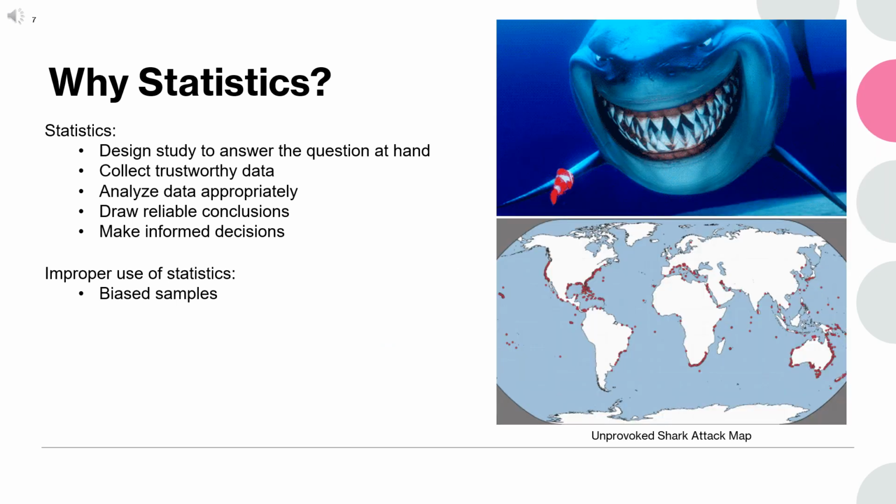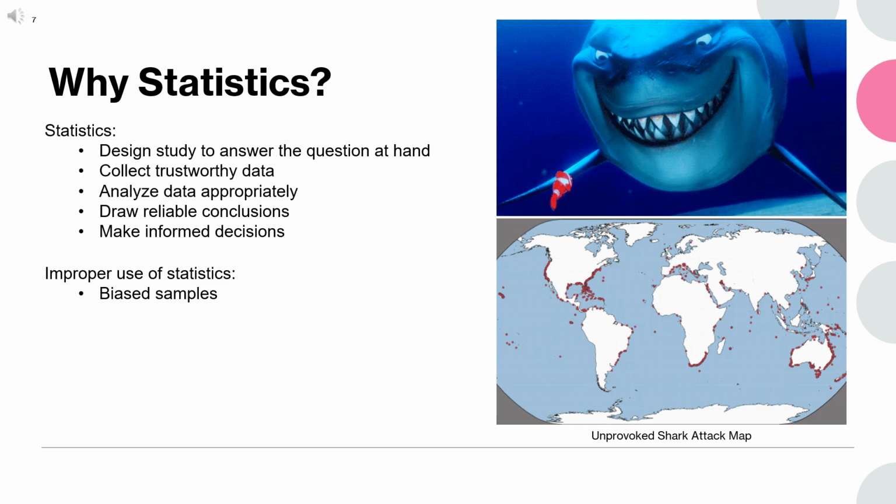Looking at the unprovoked shark attack map, I can claim that it seems most unprovoked shark attacks happen in the coastal areas, so it is safer for us to swim in the middle of the ocean to avoid such attacks. No, the claim is not correct because it misunderstands the context of the data.